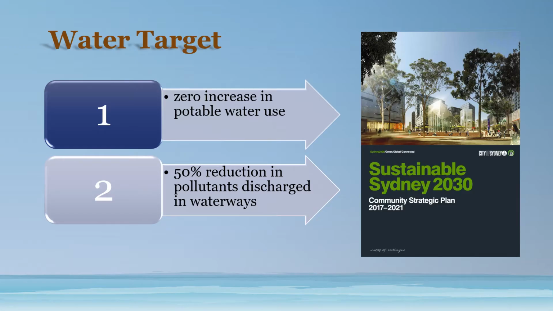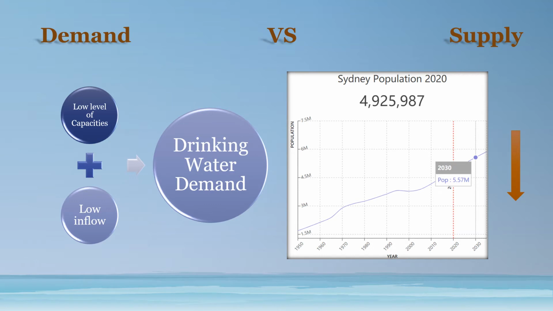According to the Sustainable City 2030, there are two major tasks to achieve the water target. One is zero increase in potable water use, while another is 50% reduction in pollutant discharge in waterways. However, the current situation in Sydney is not optimistic. The population in Sydney is projected to increase by 30% to 5.57 million in 2030. Increasing population promotes water demand, while the water supply of Sydney is running down because of the drought, rainfall decline, and contamination.